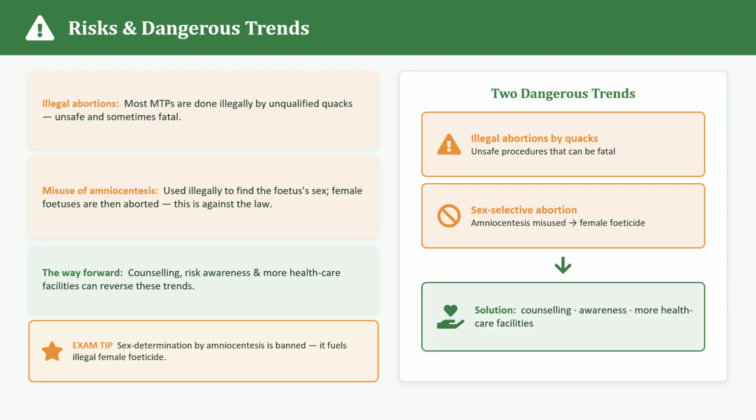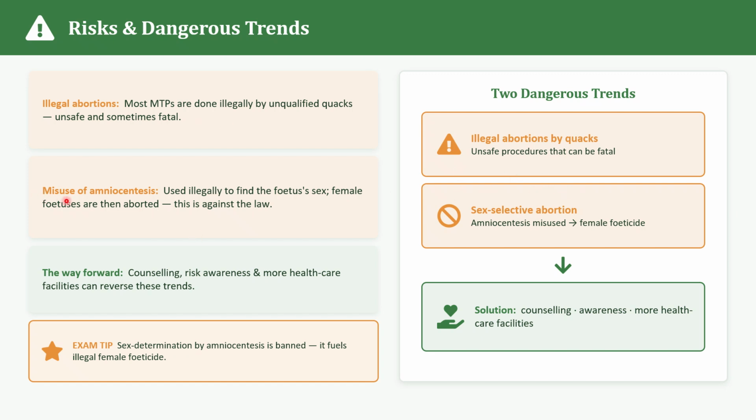Next are the risks and dangerous trends. First one is illegal abortions. Many abortions are still performed by unqualified persons using unsafe methods. Such illegal procedures may lead to many problems like severe bleeding, infection, infertility, and death of the mother.